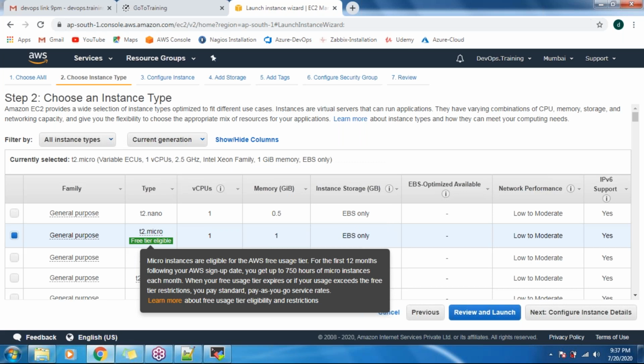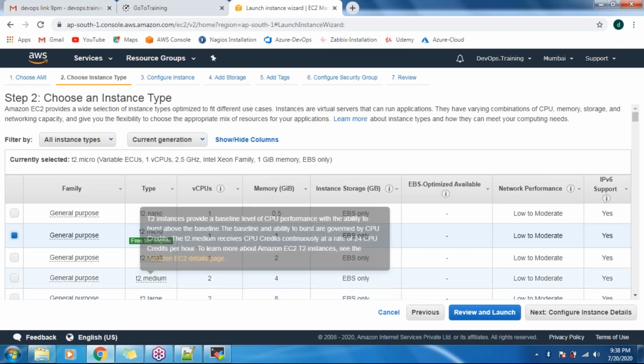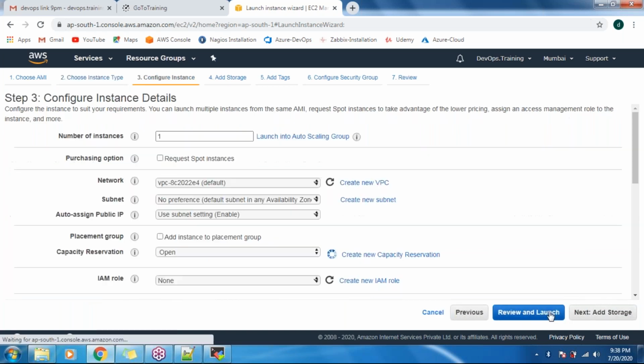Don't select any other, guys, because it is not freely available; basically they put a charge for that. For learning purposes, this T2 micro is enough for us. Then click on Configure Instance Details, and don't change anything, guys. Keep the defaults.